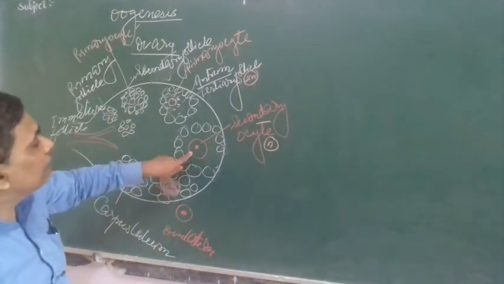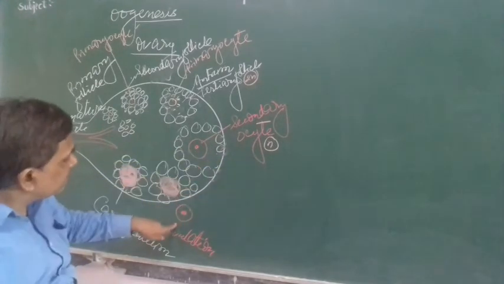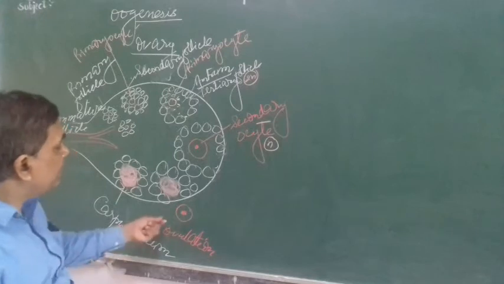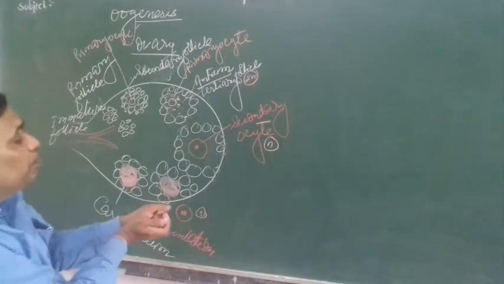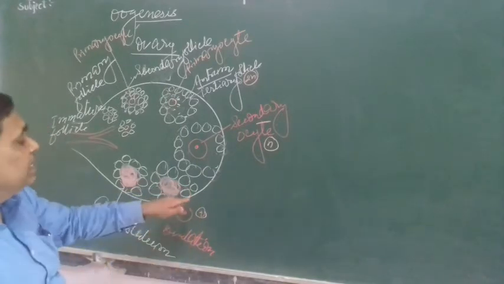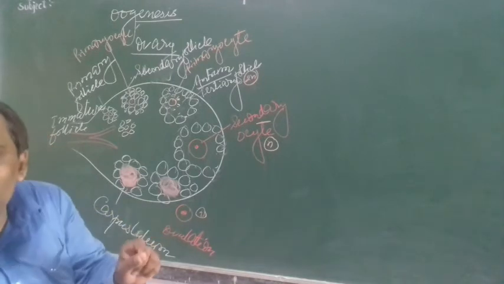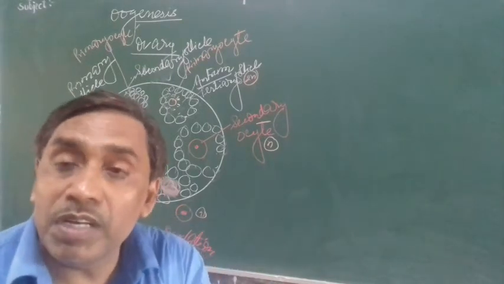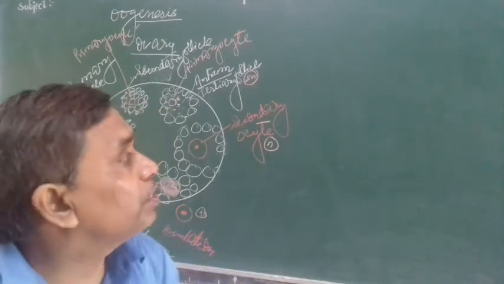Now under the influence of LH, luteinizing hormone, this gets released; ovulation takes place, and this is haploid N. Now it is released into the fallopian tube, and if the male gamete fuses with this, then meiosis second completes, and again one more polar cell will develop and the secondary oocyte develops into ovum, mature ovum.